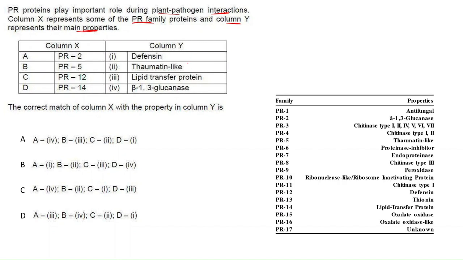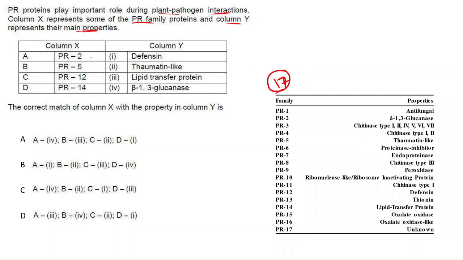So let's see what the role of PR proteins is. In plants, a total of 17 PR protein families are available, which get activated during different types of pathogen interaction. So what are their properties?